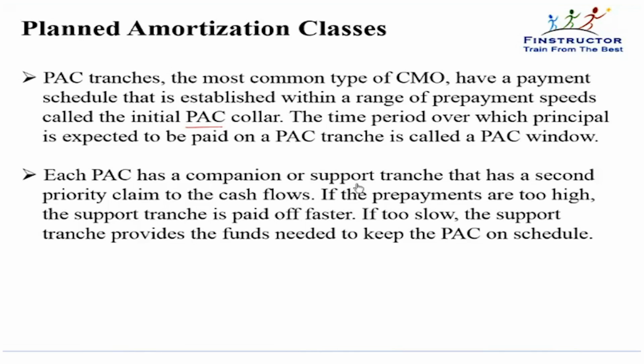Each PAC has a companion or support tranche that has a second priority to the cash flows. If prepayments are too high, the support tranche is paid off faster. If too slow, the support tranche provides the funds needed to keep the planned amortization class on schedule. Let's understand with an example.